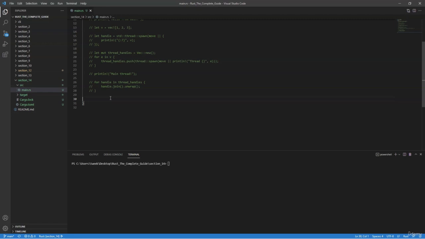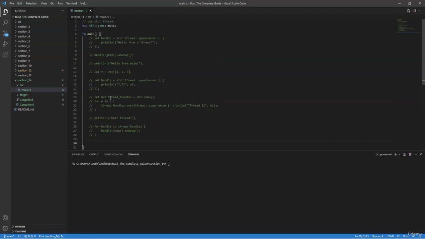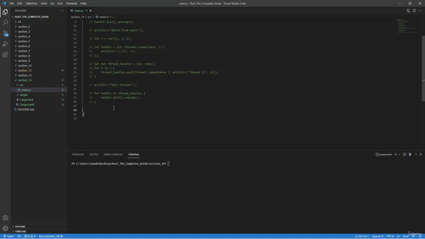So let's take a look at how these channels work by implementing one where the transmitter will send a string to the receiver who will then print out that string. So the first thing we need to do is import the crate that provides channels for us, and that is std::sync::mpsc. And now to create a channel, we will say let (transmitter, receiver), so a tuple, equal mpsc::channel.